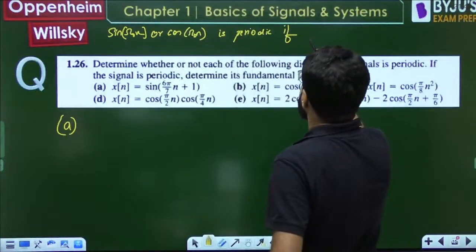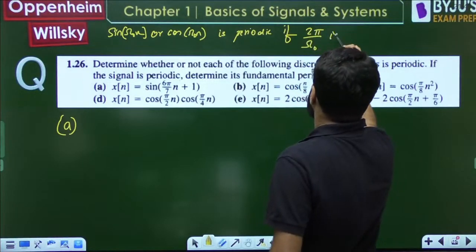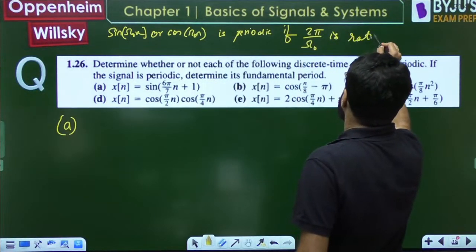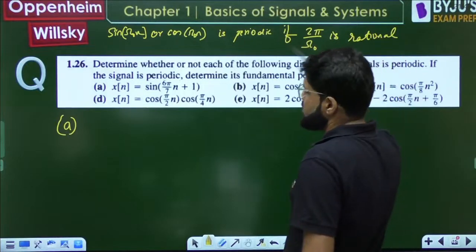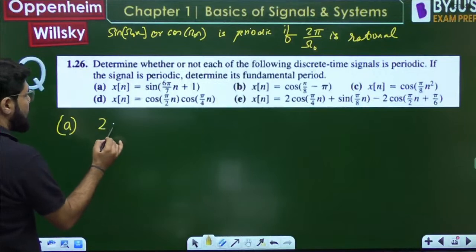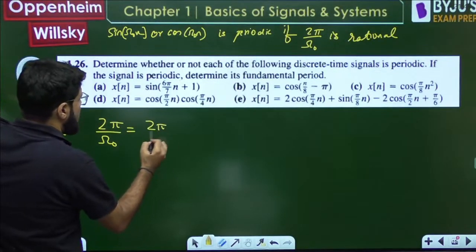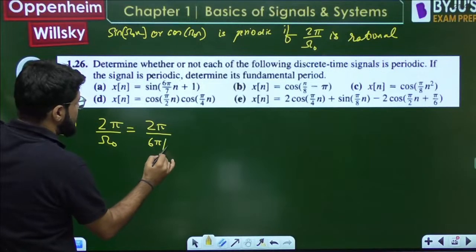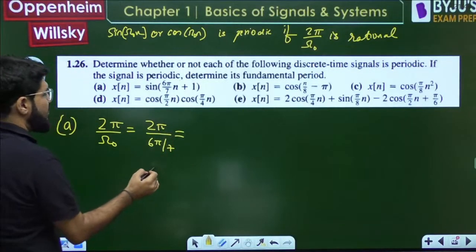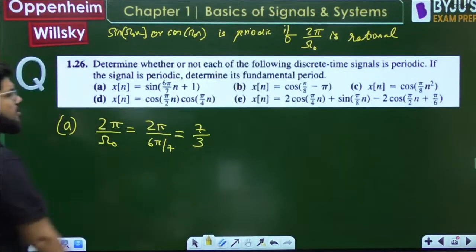They are only periodic if 2 pi by omega naught is rational. So first you have to check 2 pi by omega naught, 2 pi by frequency, that is 6 pi by 7. So pi to pi will get cancelled. This is 7, and 2 by 6 will be 3 here. So this is 7 by 3.